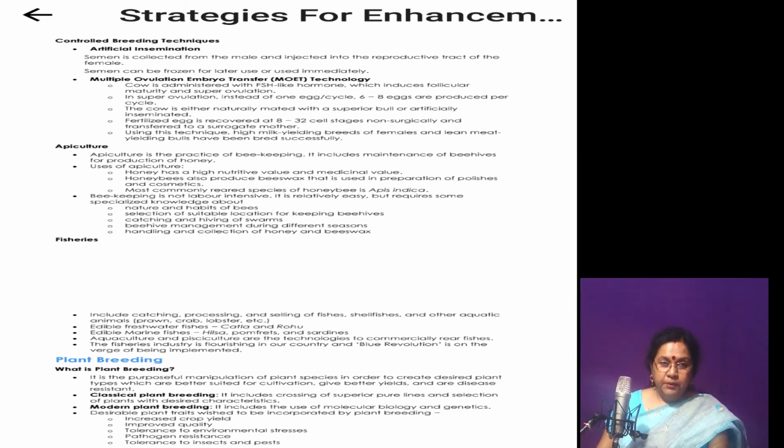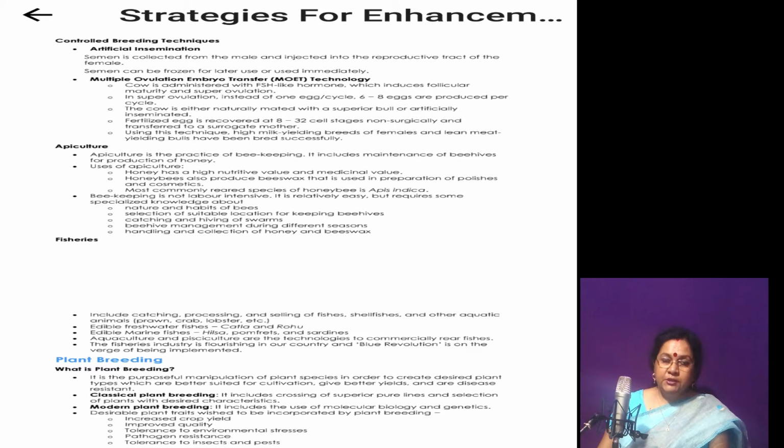Then either the genetic mother is mated or artificially inseminated, and then a blastocyst of 32 cell stage is removed surgically and transferred to 6 to 7 different surrogate mothers. In this way, many new progeny can be obtained at a time.